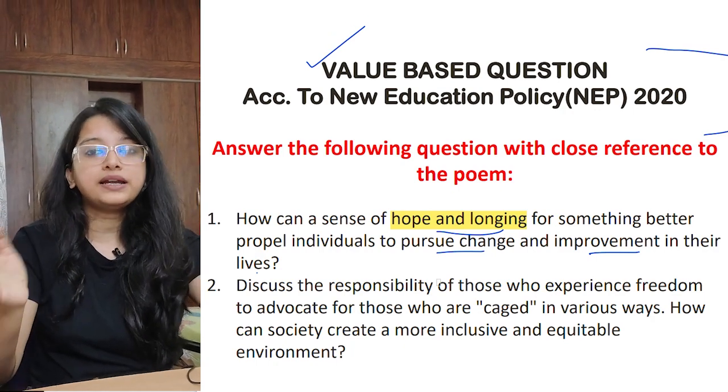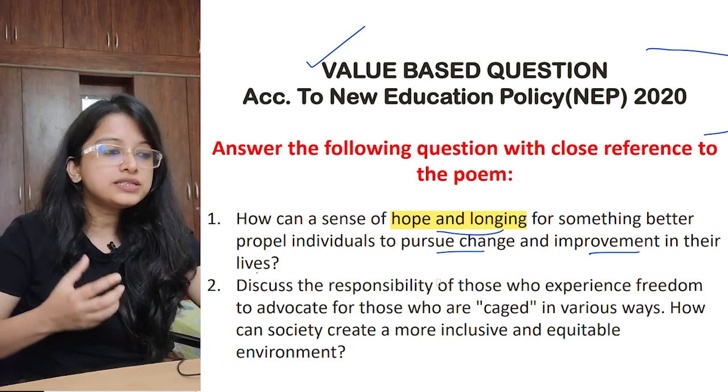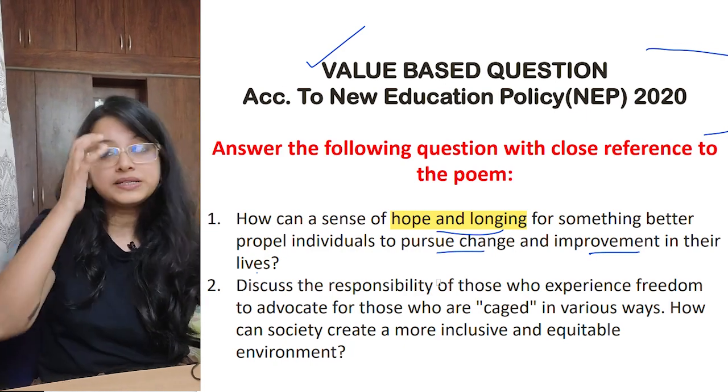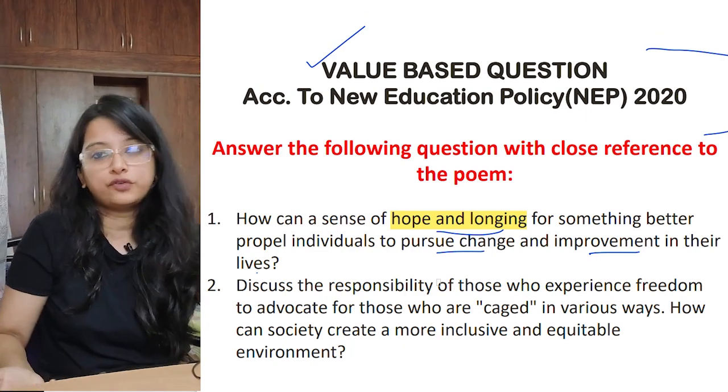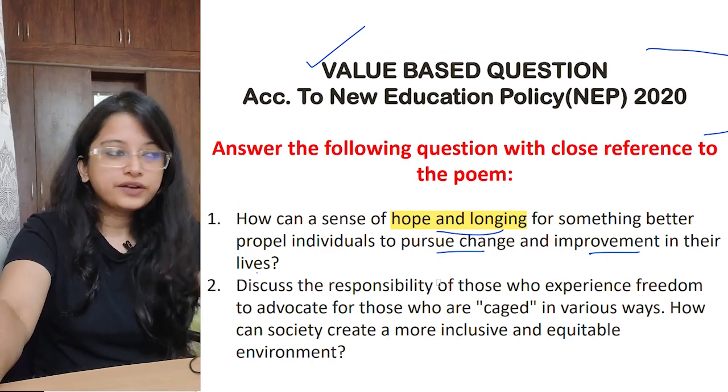So we have to do something so that our next generation would live a better life. So this is a kind of motivation. Hope is a kind of motivation that you have to work for it, for a better life. All right. So I believe you can write it.